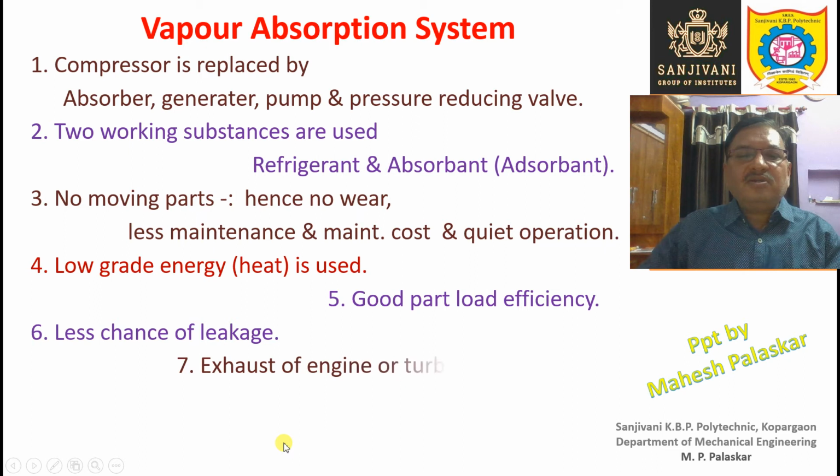Then the exhaust of engine or turbine can be used. We can use the low grade energy, and also we can use that energy which otherwise gets wasted. For example, the exhaust of the engine or the exhaust of the turbine may contain some heat energy. It always contains some heat energy. So that can also be used to operate the vapor absorption system.